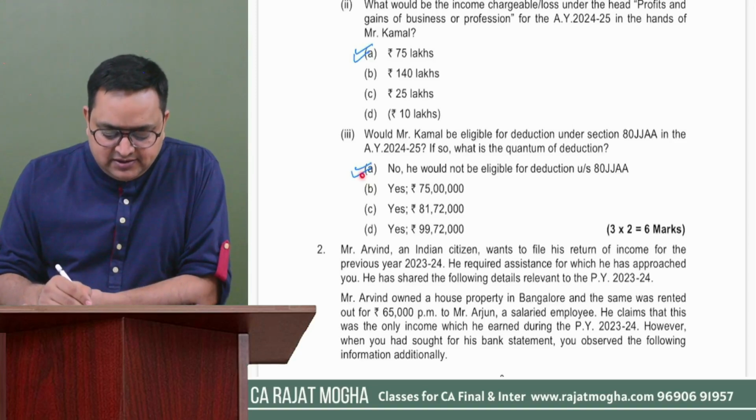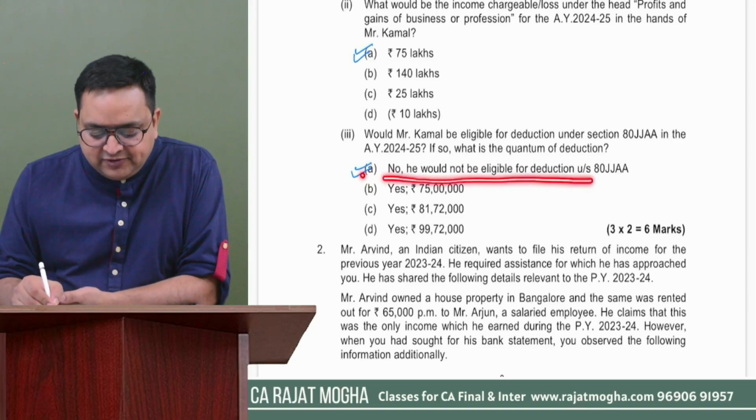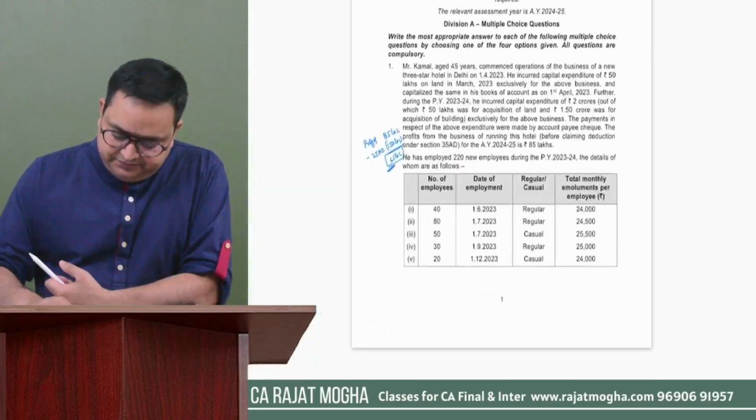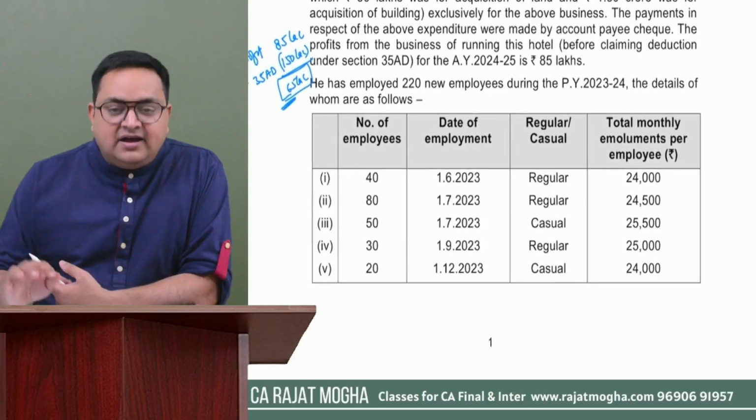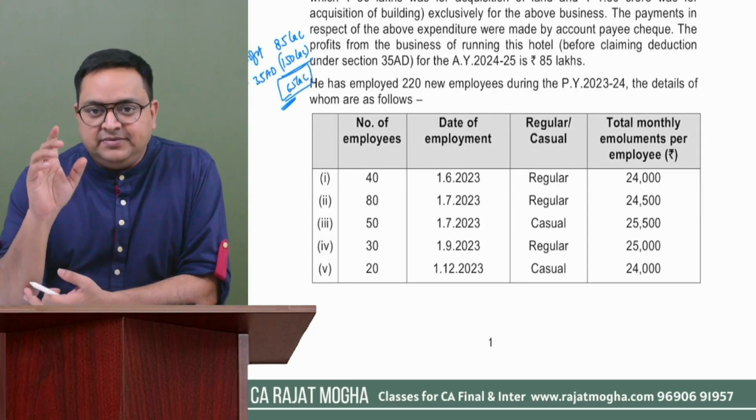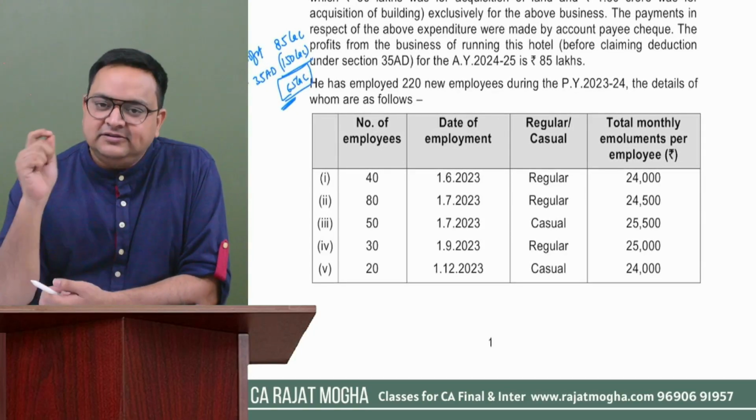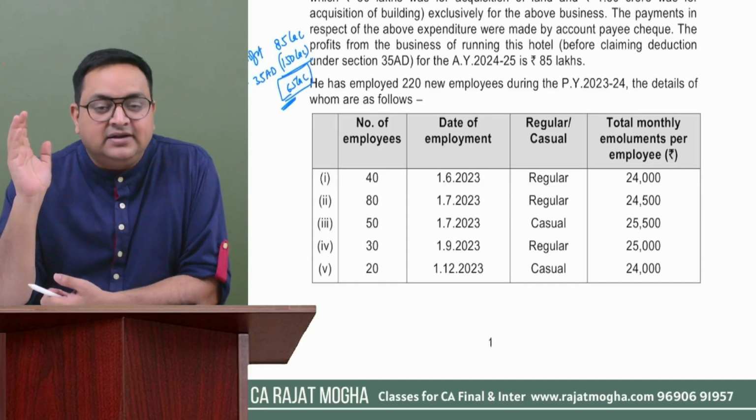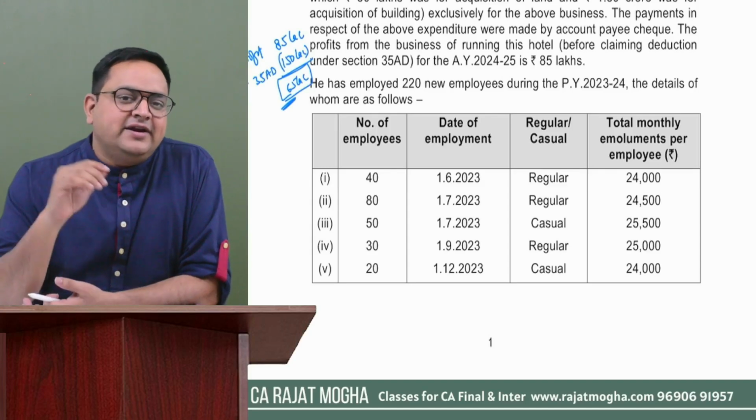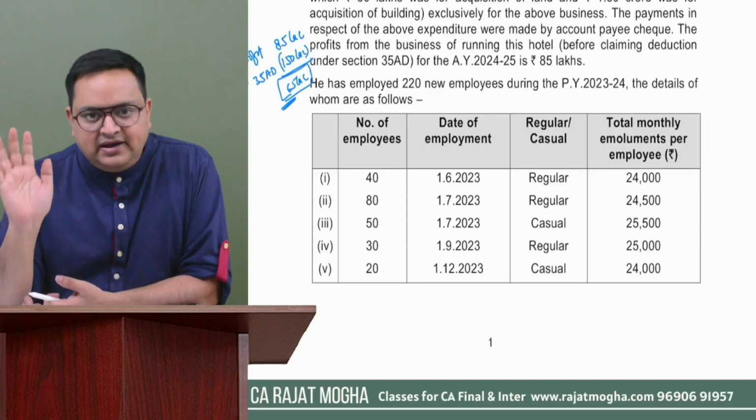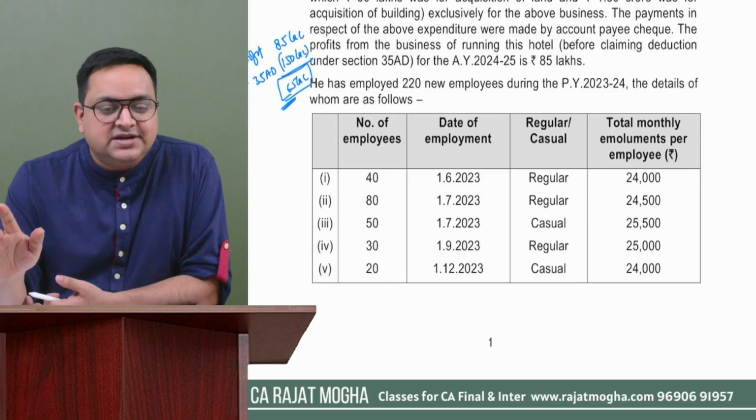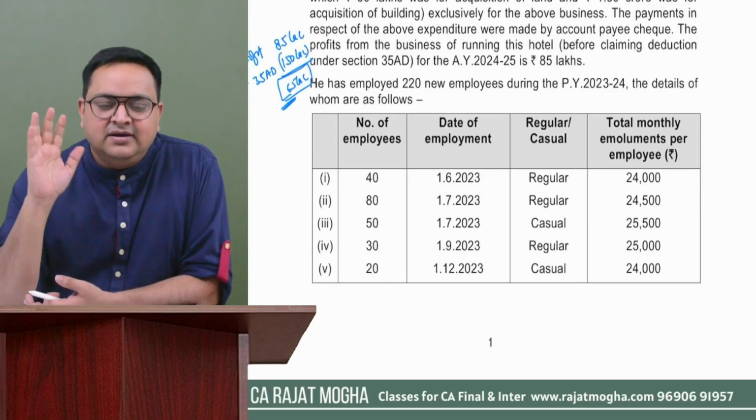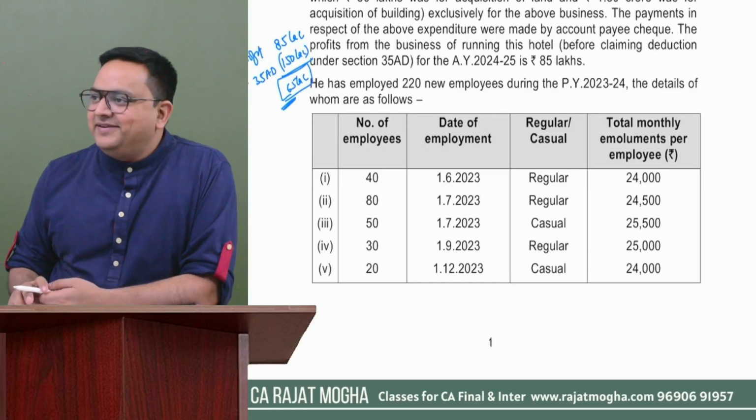So here I'll say that this person is not eligible for deduction under section 80JJAA, right? Although the institute has not given us the answers yet, still this person is not eligible, because I am taking a view that this person is already taking deduction of section 35AD. That is the reason he is not eligible. Otherwise, if he is not taking deduction of section 35AD, then he could claim deduction under section 80JJAA. But right now I am taking an assumption that this person is taking deduction of 35AD, correct?